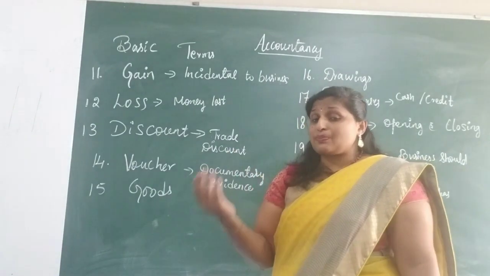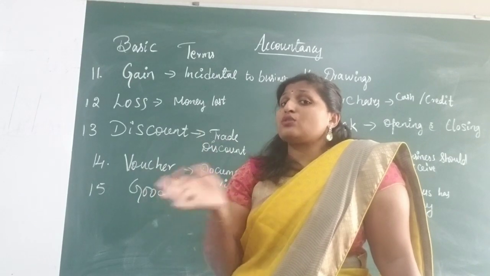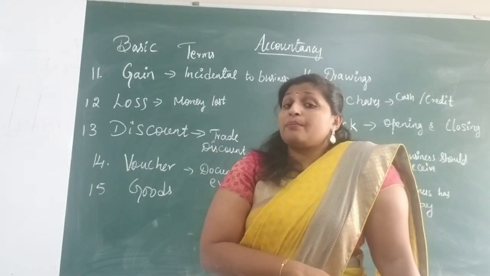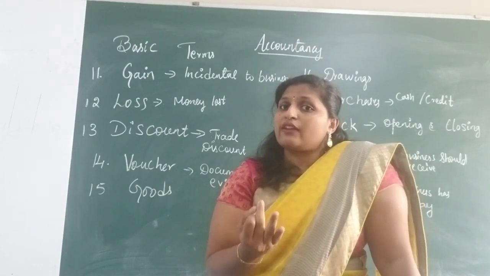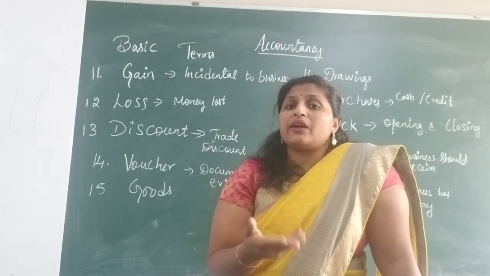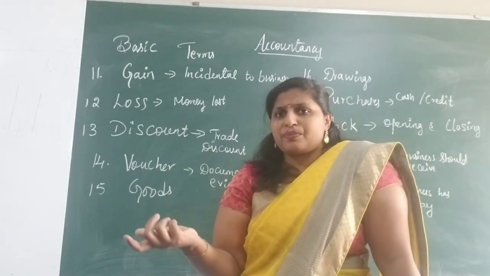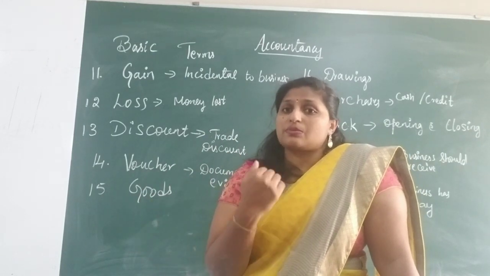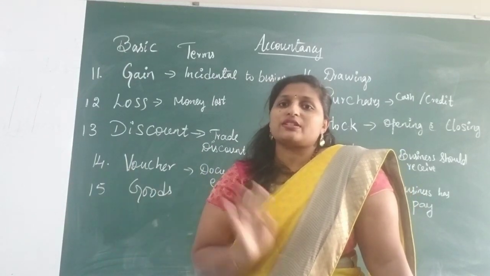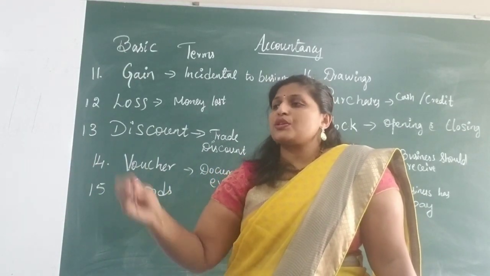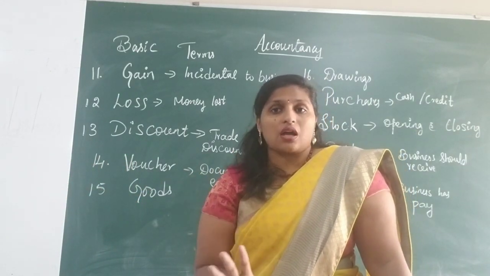When Mr. B bought goods from me, it was 10,000 worth, and he told me he would pay in 30 days, but he paid within 10 days. So it saved my time and it is also helpful. The money given is helpful to meet my business requirements. So I am impressed with this, it is beneficial for me, and I can give some discount now. Out of the 10,000 he is paying me, I can give 500 or 1,000 rupees as discount. That is what trade discount is.